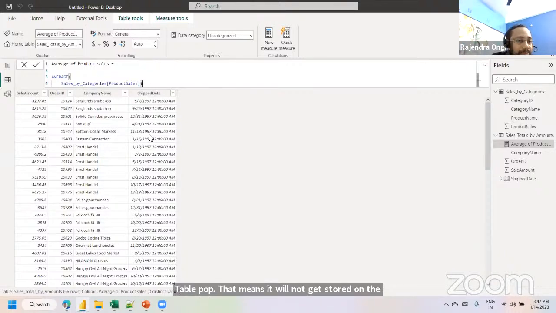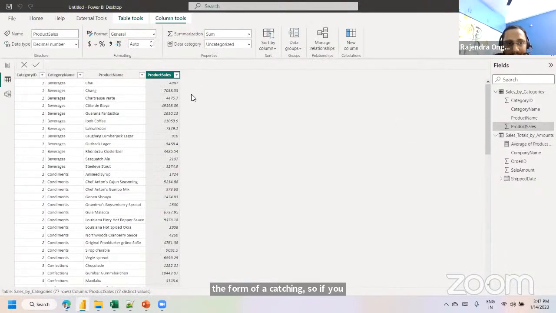So the explicit measure will get stored at a cache level. It will not occupy memory on the table. It will get stored in the form of this particular calculation, in the form of a cache. If you observe the product of sales, you observe the calculation, right? This complete column is observed row by row, with each and every row value.